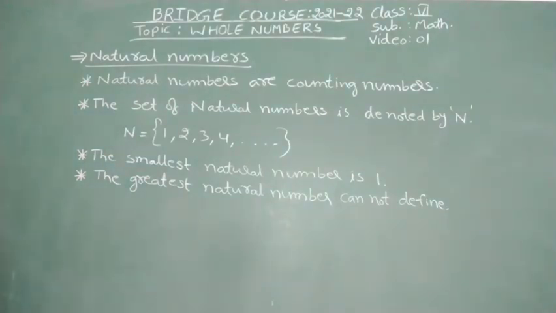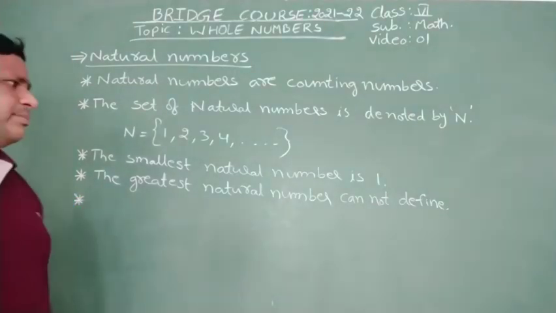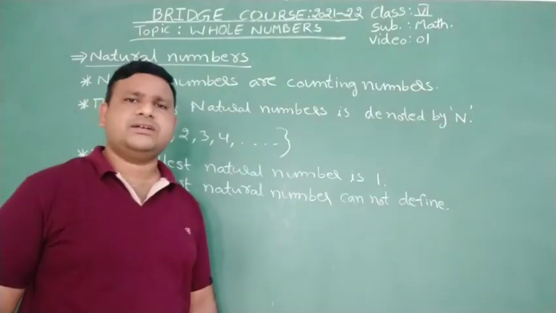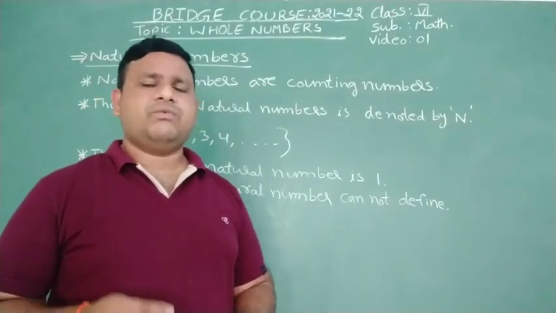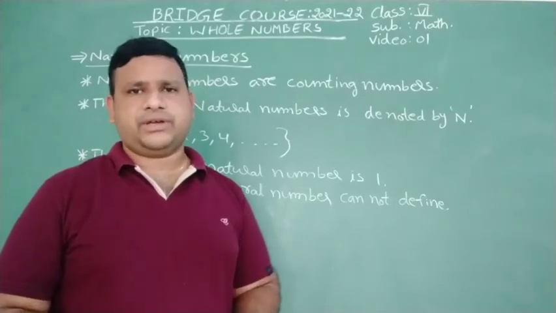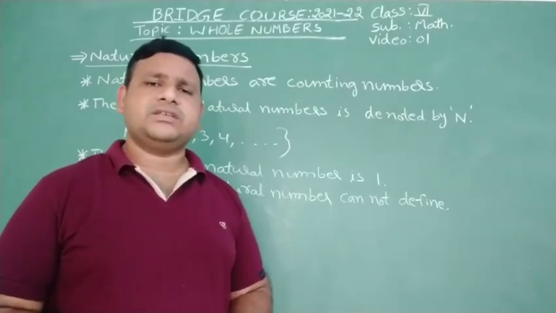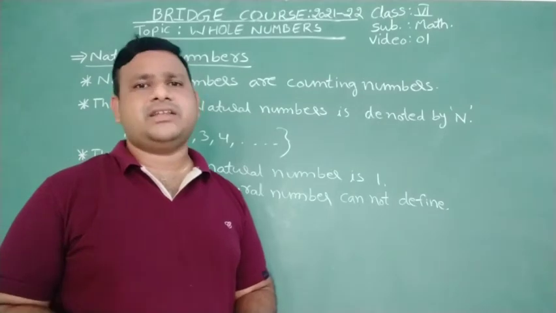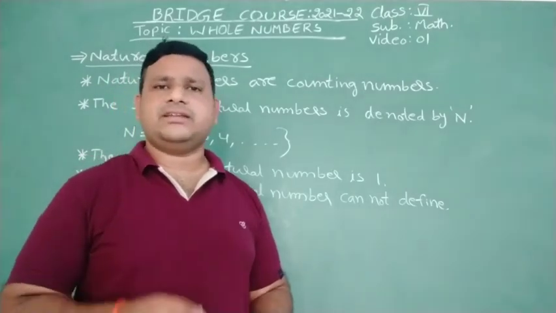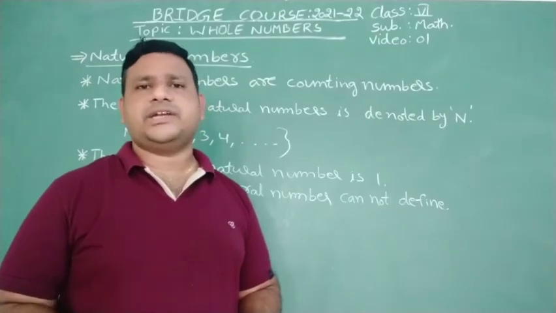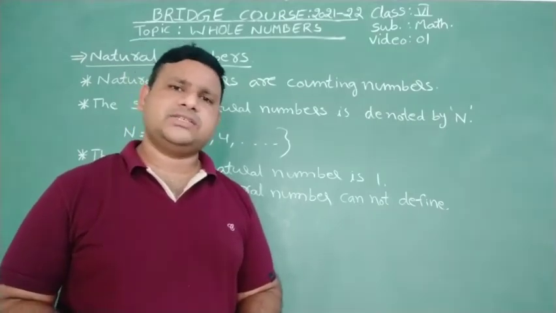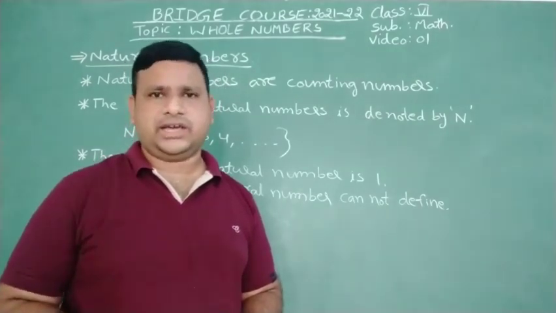The smallest we can say. Okay? And moreover, we have to know about the successor and predecessor. Successor means the number one more than the given number. Predecessor means the number one less than the number. Suppose a number 10 is there. Its successor is 10 plus 1, that is 11. Its predecessor is 10 minus 1, that is 9.